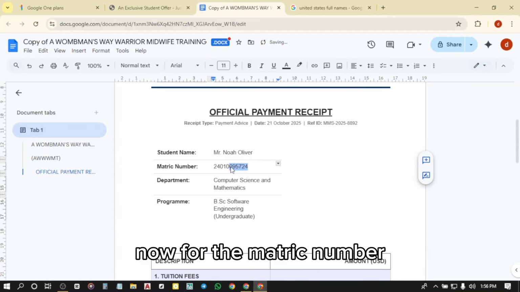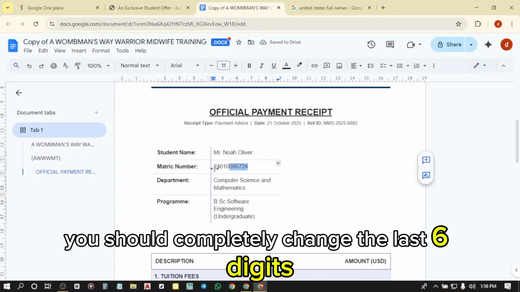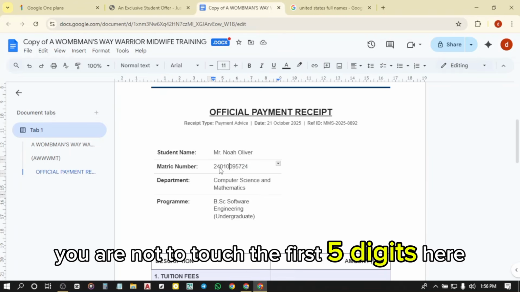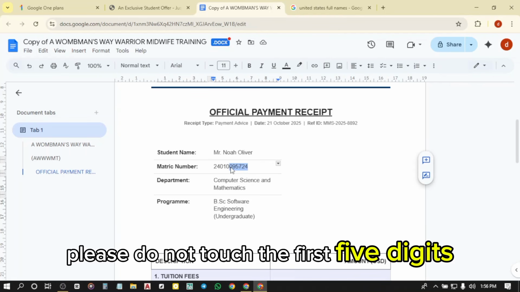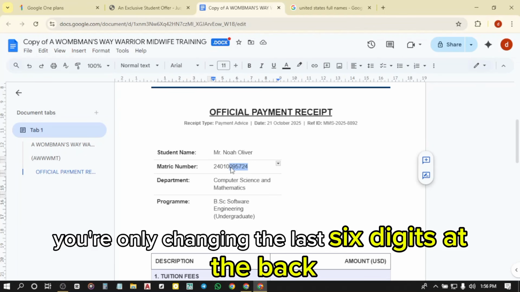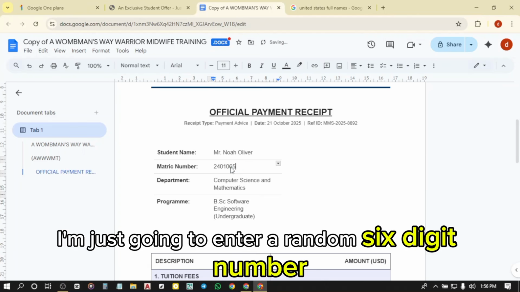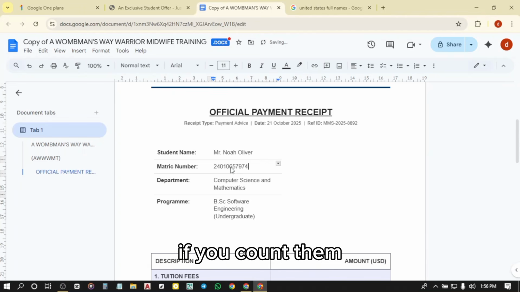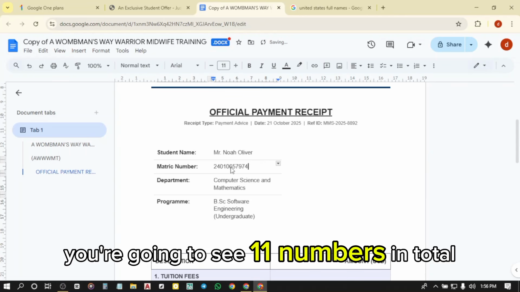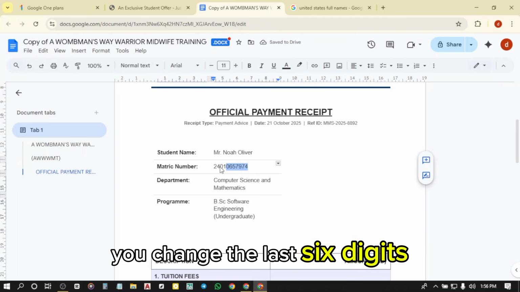Now for the matric number, please pay close attention. You should completely change the last 6 digits at the back. You are not to touch the first 5 digits here. Please do not touch the first 5 digits. You're only changing the last 6 digits at the back. I'm just going to enter a random 6-digit number. If you count them, you're going to see 11 numbers in total. You changed the last 6 digits.